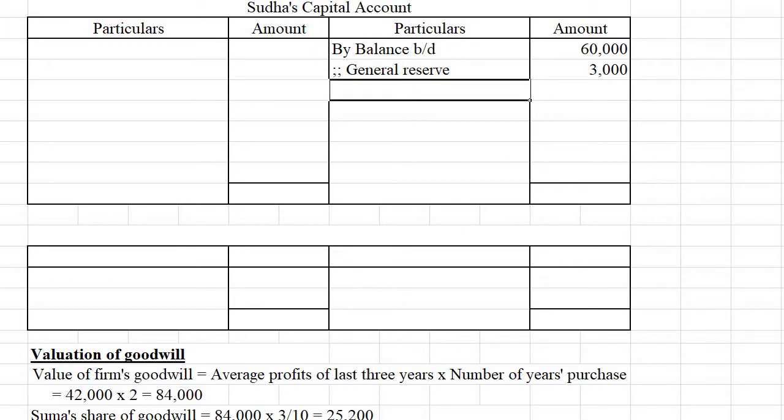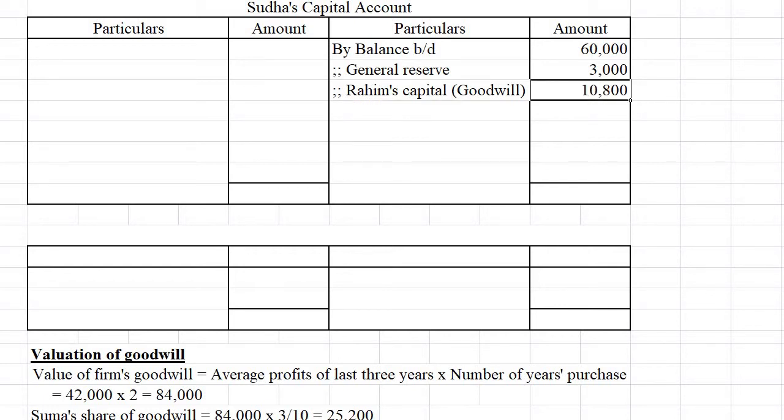So Rahim's capital, we have calculated the goodwill, can write here 10,800. And for Karthik, you can write Karthik capital 14,400. Okay. So this is for understanding purpose, we have written goodwill in brackets.